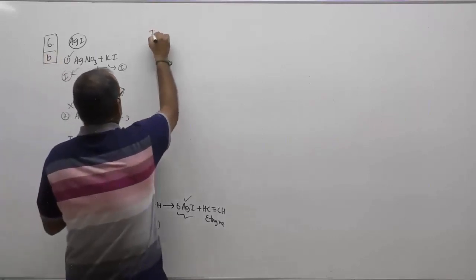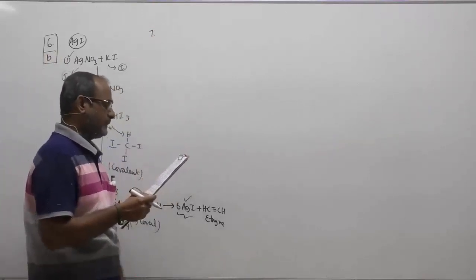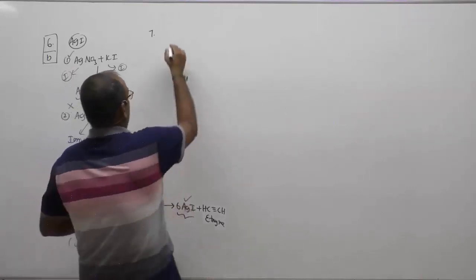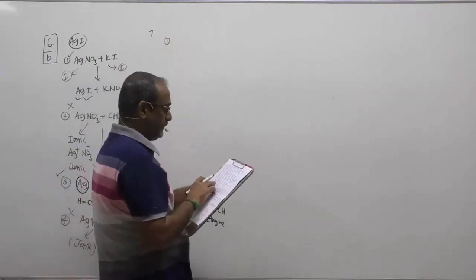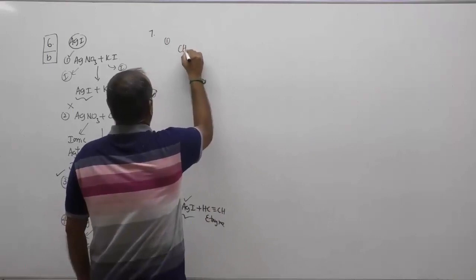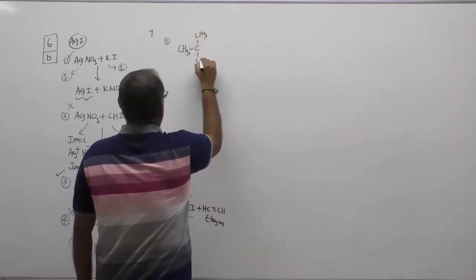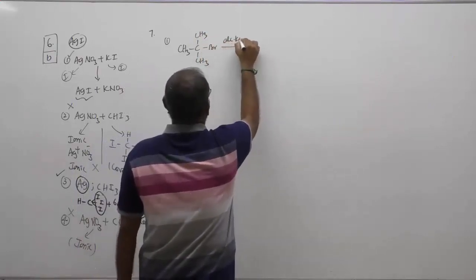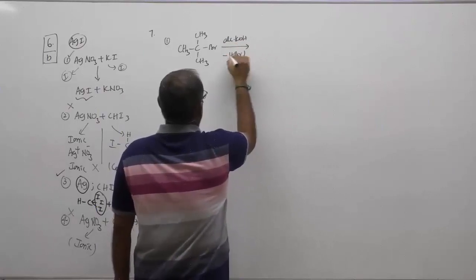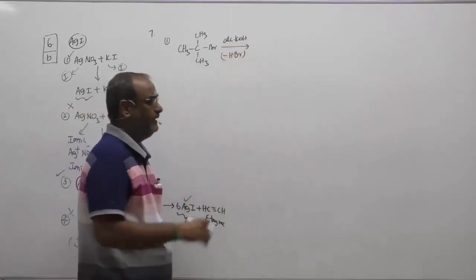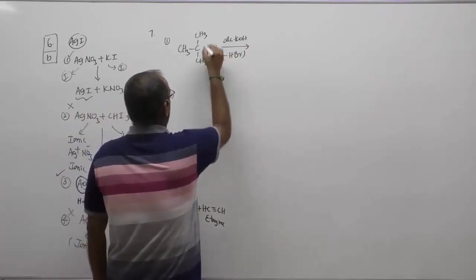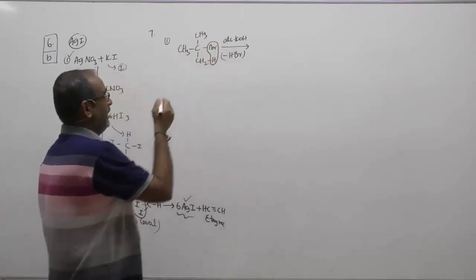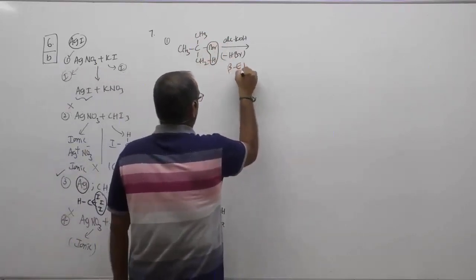Question number 7. The number of products obtained, including optical isomers, formed in the following reactions are: number one, tertiary butyl bromide, (CH3)3C-Br, and alcoholic KOH. Alcoholic KOH is a dehydrohalogenating agent, and therefore one of the hydrogens, from here or there or anywhere, will be removed from the corresponding beta carbon. We call this beta elimination.